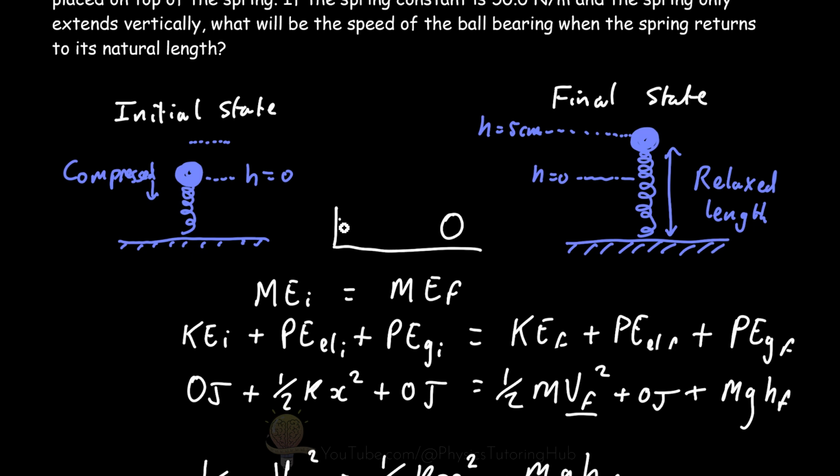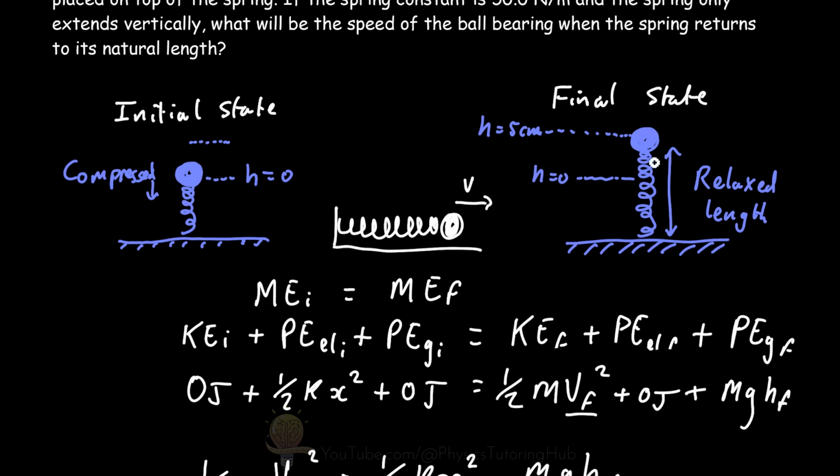So if our ball bearing was positioned like this and the spring was like this, and there's no friction, and the ball from its initial position to its final position doesn't gain any height, well, the velocity of this ball bearing in this example should be higher because all of the spring's elastic potential energy is being converted into kinetic energy, and none of the total mechanical energy of the system, and remember mechanical energy is conserved here, which means that it doesn't change, none of this total mechanical energy is being converted into any other form of energy.